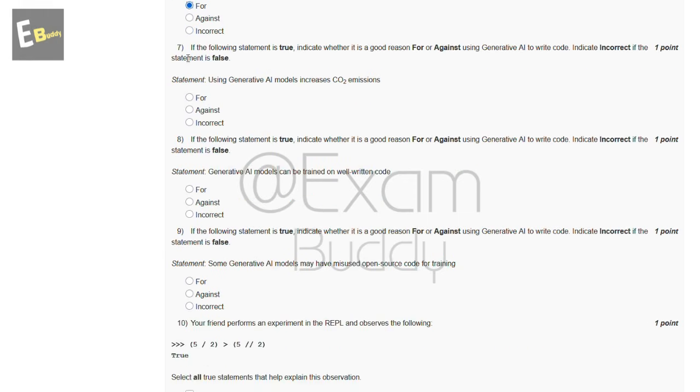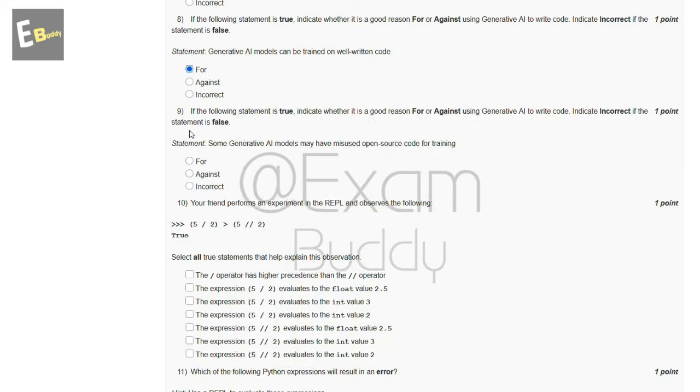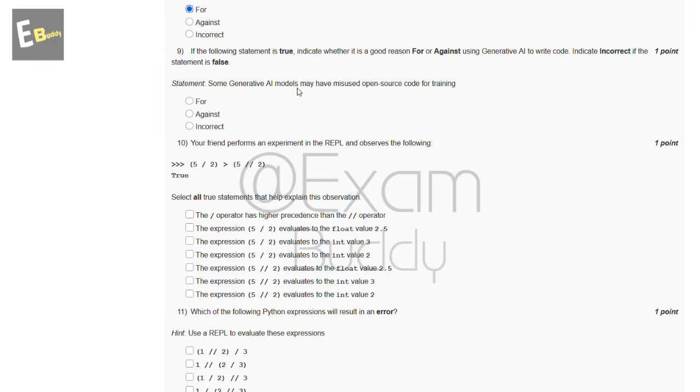Now the seventh question is: if the statement is true, indicate whether it is a good reason for or against using generative AI, and so on. Statement: using generative AI models increases CO2 emissions. So these are the options, and the answer of our seventh question is B, against. Now the eighth question is the same kind of question. Statement: generative AI models can be trained on well-written code. So the answer of our eighth question is A, for. Now the ninth question is: some generative AI models may have misused open source code for training. So the answer of our ninth question is B, against.